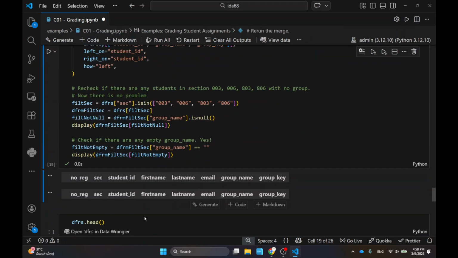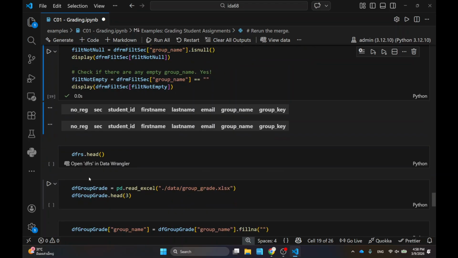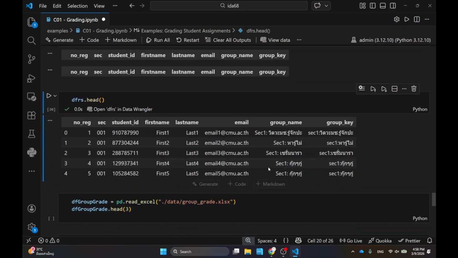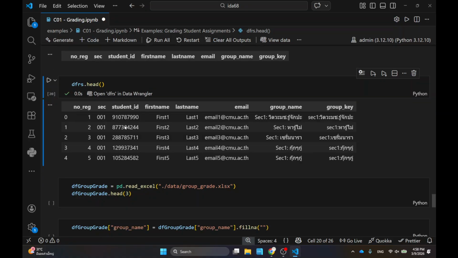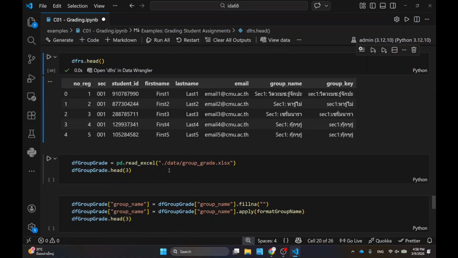And then I make sure that nobody is missing any groups here, okay? So by this point, I can be pretty sure that all of my students that I'm supposed to grade will have the groups, so that when I match the group, then they will have the score, okay? So that's the part where I need to make sure, okay? All right, so I just do the head just to make sure that everything's correct, right? And then the next part is where I actually read in the group grades.